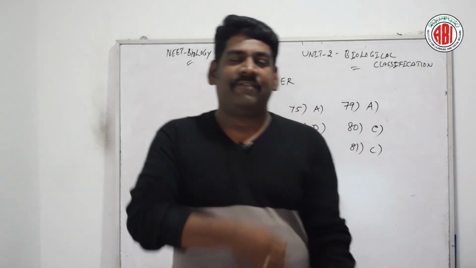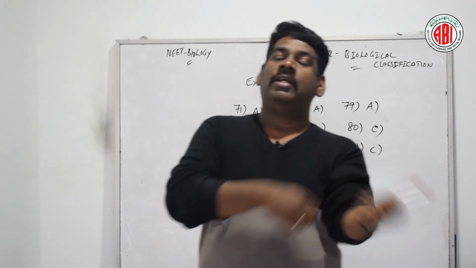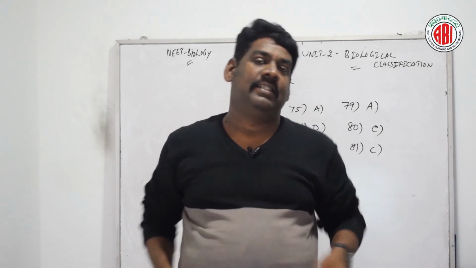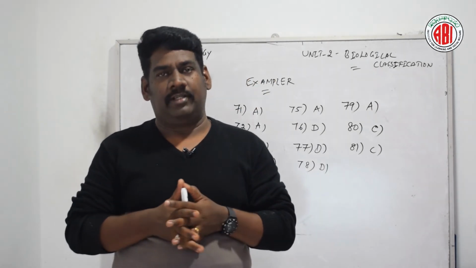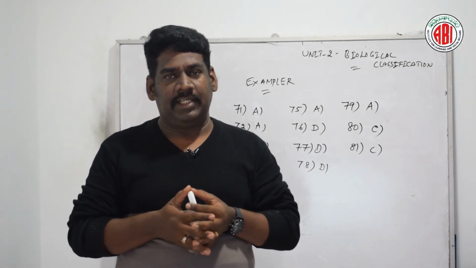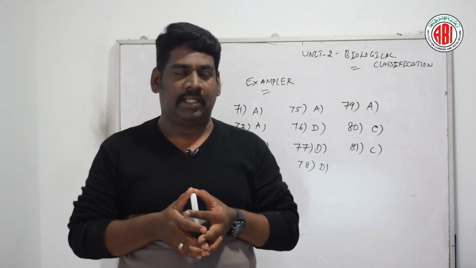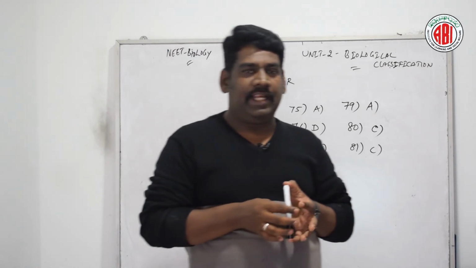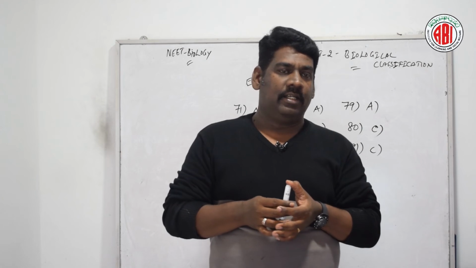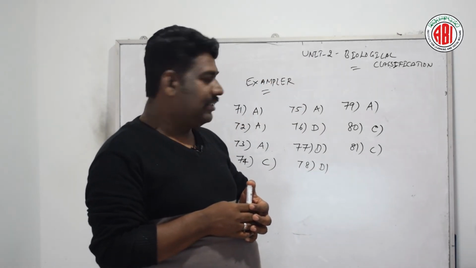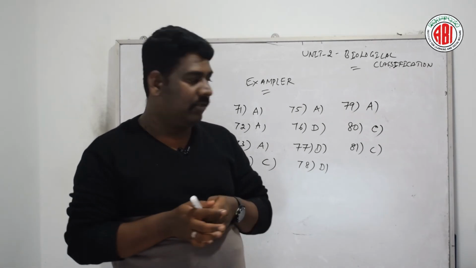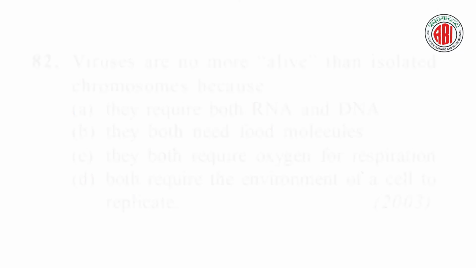Let us see. TMV, which is also called tobacco mosaic virus, is a rod-shaped virus that measures about 300 into 20 nanometer. It is also made up of RNA and proteins. So the right answer for this question is option C. Now, talking about the next question.